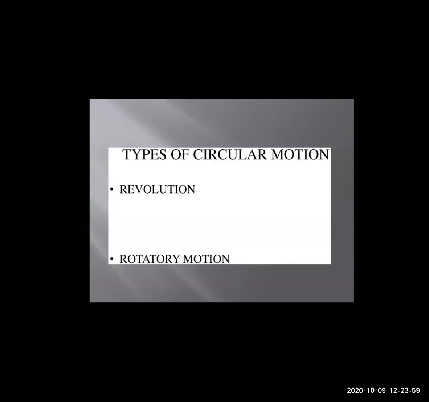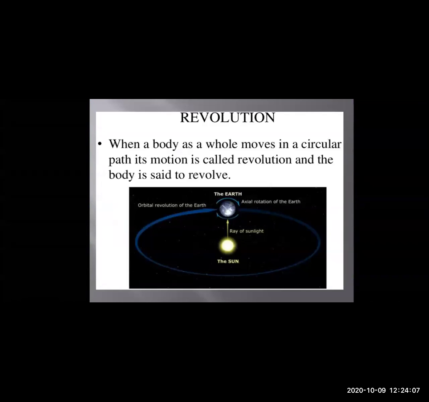Circular motion is again divided into two types: revolution and rotatory motion. Let's see about revolution. When the body as a whole moves in a circular path, its motion is called a revolution. Now here you have the example of the earth and sun. As you all know, the earth is revolving around the sun. In geography you have studied that all the solar system planets are revolving around the sun.